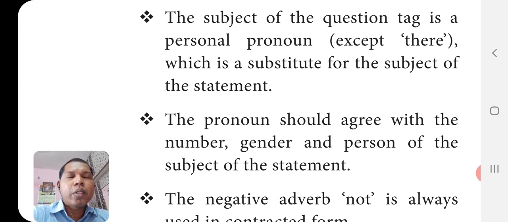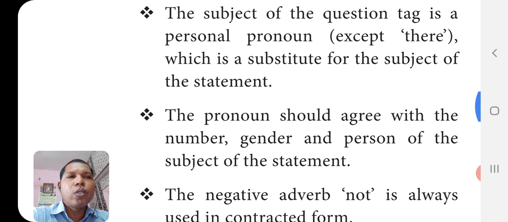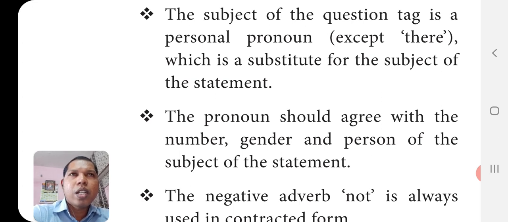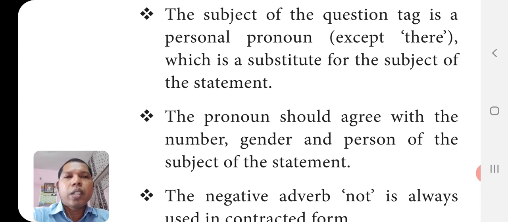Except, suppose the sentence is beginning with there. In the question tag also we have to use the word there. Instead of the pronoun, we have to use there. If a sentence begins with one, O-N-E, then one should be punctual, shouldn't one. Not shouldn't he or she. If the sentence is beginning with one, we have to use only one in the question tag. And if the sentence is beginning with there are a few friends for me, so aren't there, not they, aren't there.